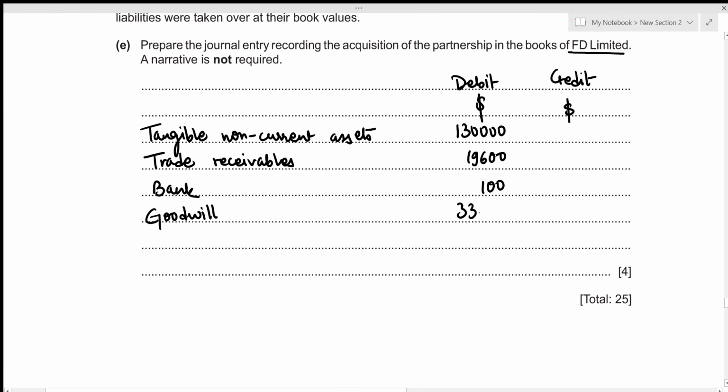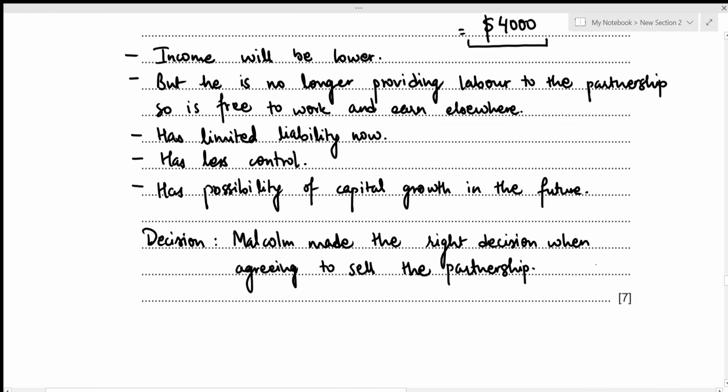That's 33,000. Now we record the liabilities taken over on the credit side, and that was trade payables, which had the value of 7,700. Now we record the values given to Eunice and Malcolm for the acquisition of the partnership, and the values were given in the form of shares, right? And there was ordinary share and share premium. Let's write down the value for ordinary share. We give out 140,000 ordinary shares at the nominal rate of $1. So the value of the total ordinary share is also going to be 140,000. And we figured out share premium above. So let's have a look there.